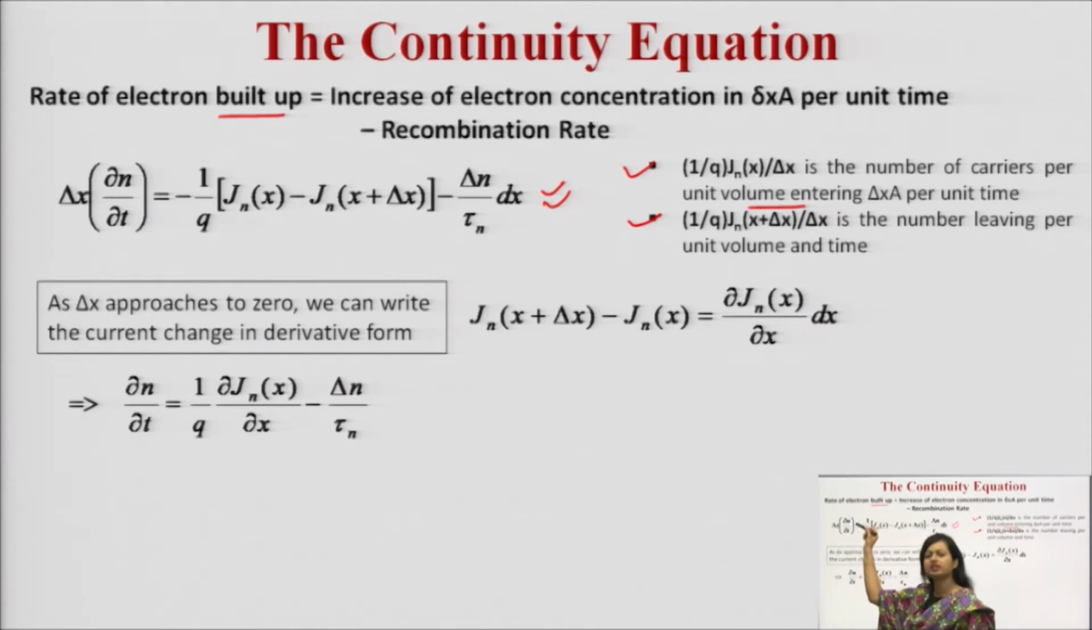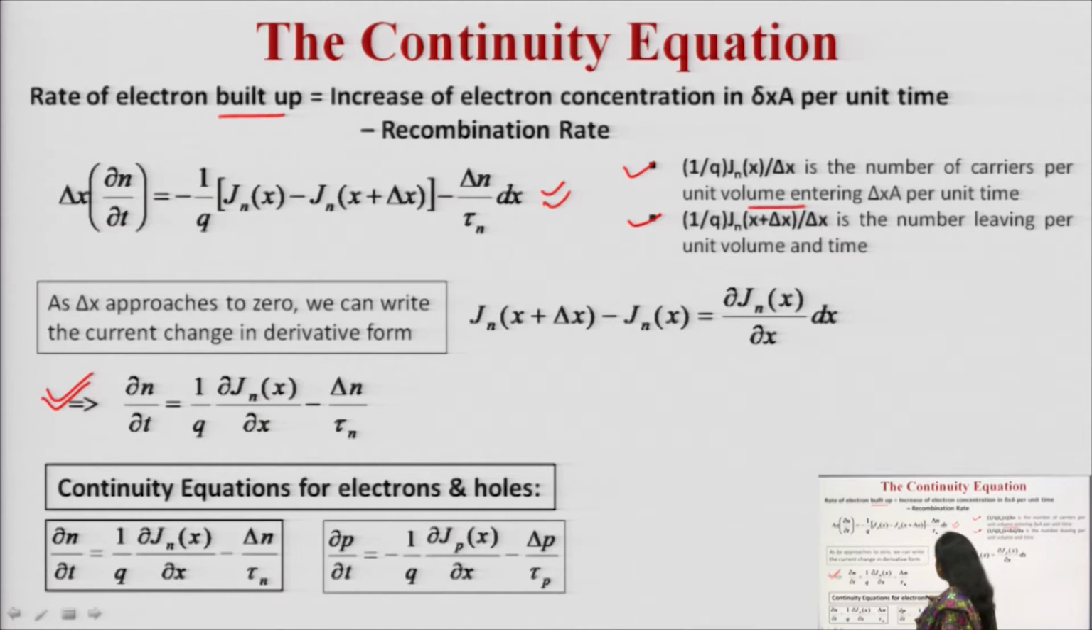Because this term is very, very small, near to 0, we can ignore it. So this term will be del n upon del t, which is equal to 1 upon q, and this term Jn x upon dx, minus this recombination term, delta n upon tau n, where tau n is the carrier lifetime. So this is how you can rearrange this equation by considering that small differential length, which approaches 0.